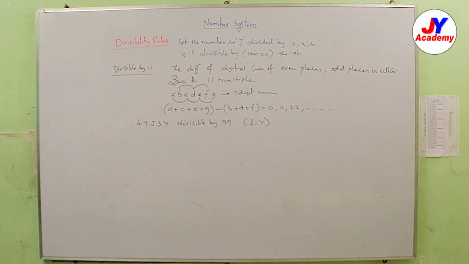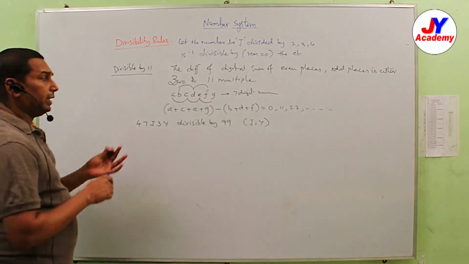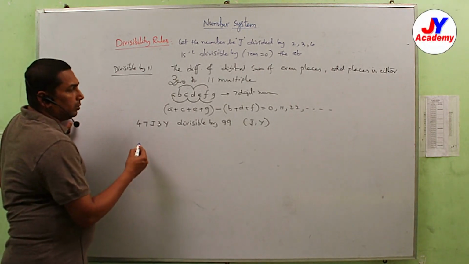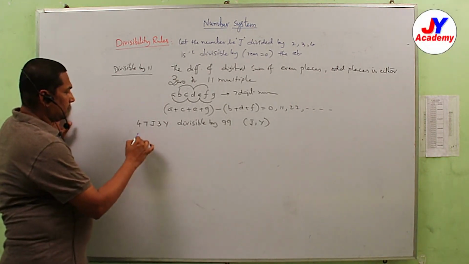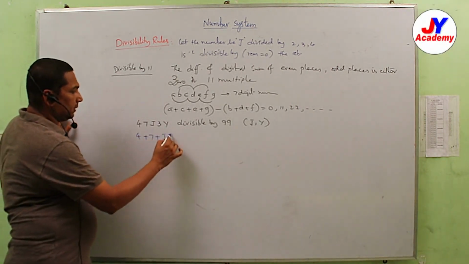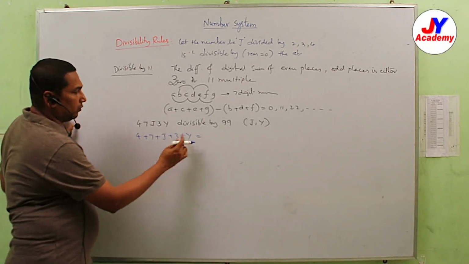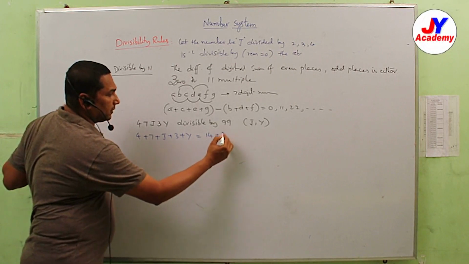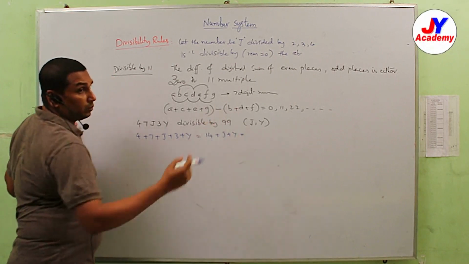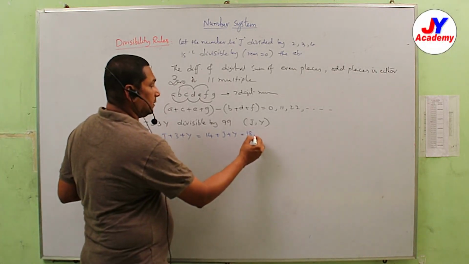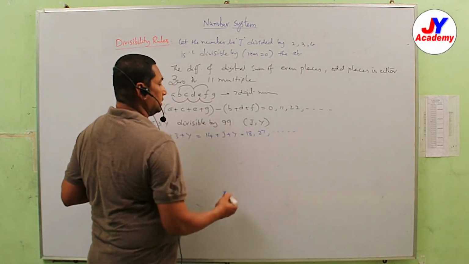First, divisible by 9: 4 plus 7 plus J plus 3 plus Y. So 11 plus 3, 14 plus J plus Y. After 14, what is the next multiple of 9? 18, 27 and so on.